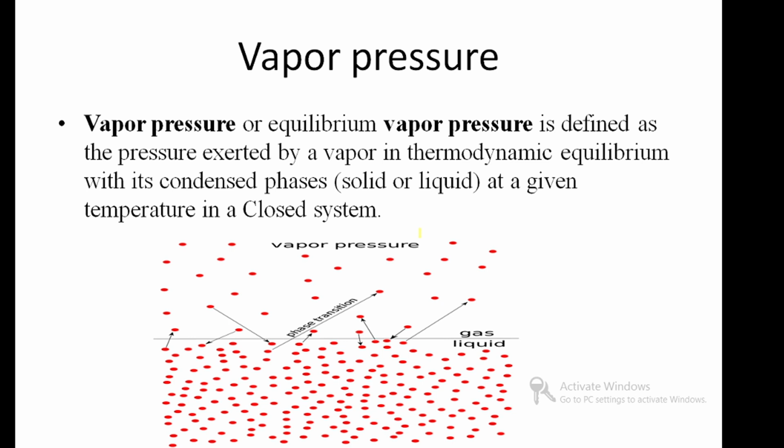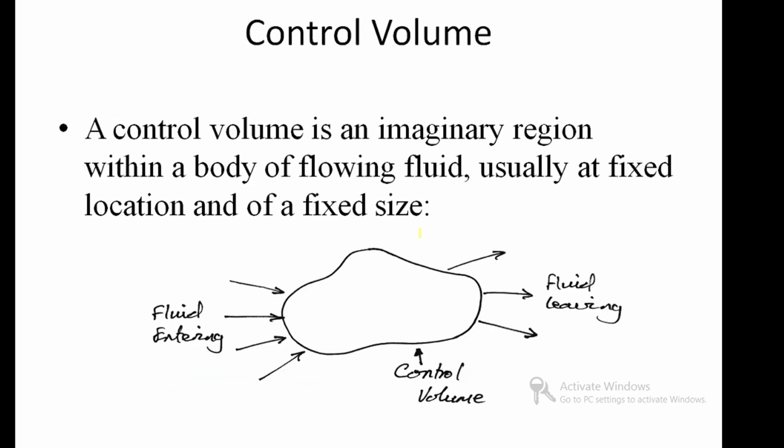Next, let's go for control volume. A control volume is an imaginary region within a body of flowing fluid, usually at a fixed location and of a fixed size. This is a diagram. For example, the fluid is entering here and exits here. This is a control volume.